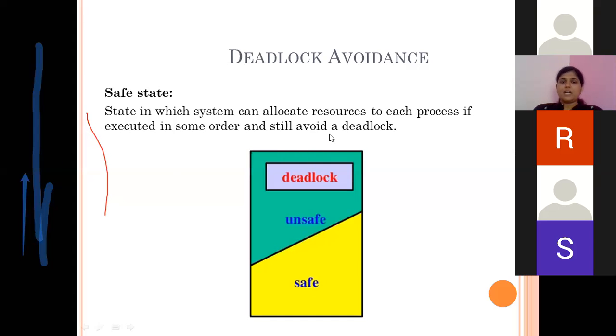Now, before starting of the processes execution, how we will get to know whether the execution of these many processes will lead the system into the deadlock? That is by checking whether there is a safe state or not. Now, what is meant by safe state? Safe state is required for Banker's algorithm.